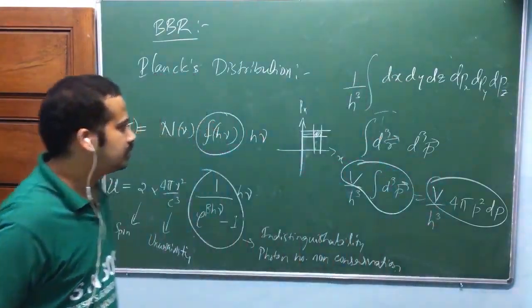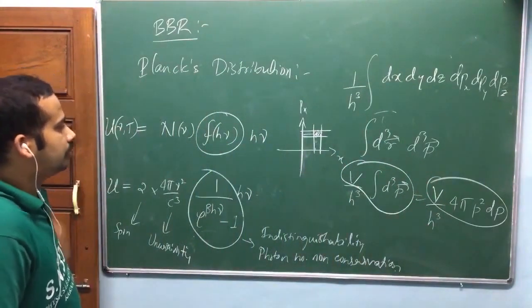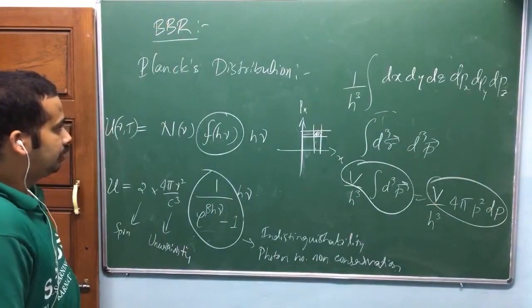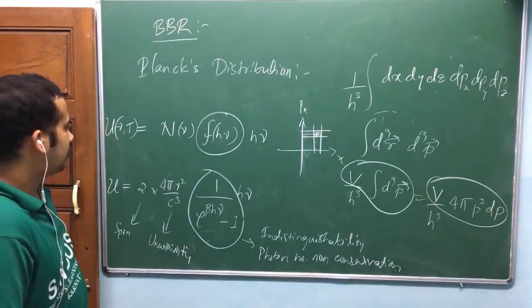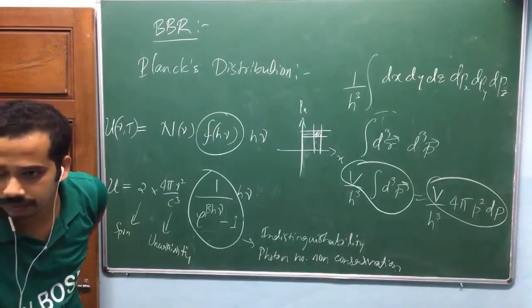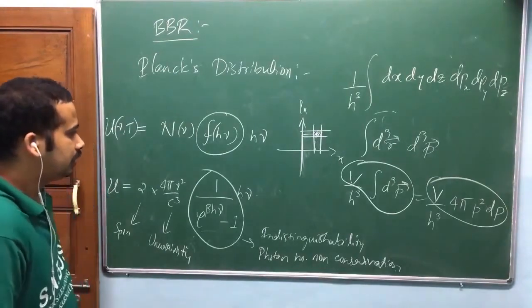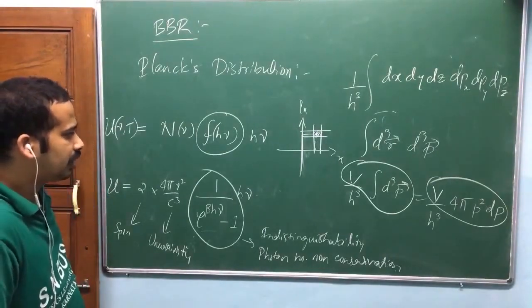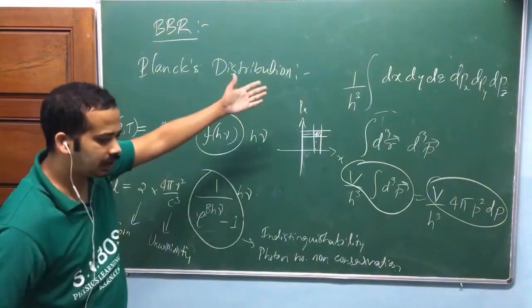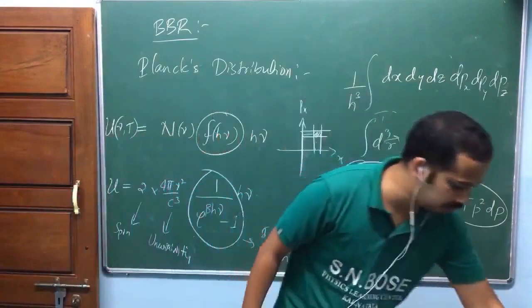No. Here the tensor concept won't come. The tensor concept comes in transformation. Wait a second. Here we are not talking about transformation from one to other like that. That's one thing. Is that okay? And the other one is that this h cube term comes to balance the dimension. That is one possibility.